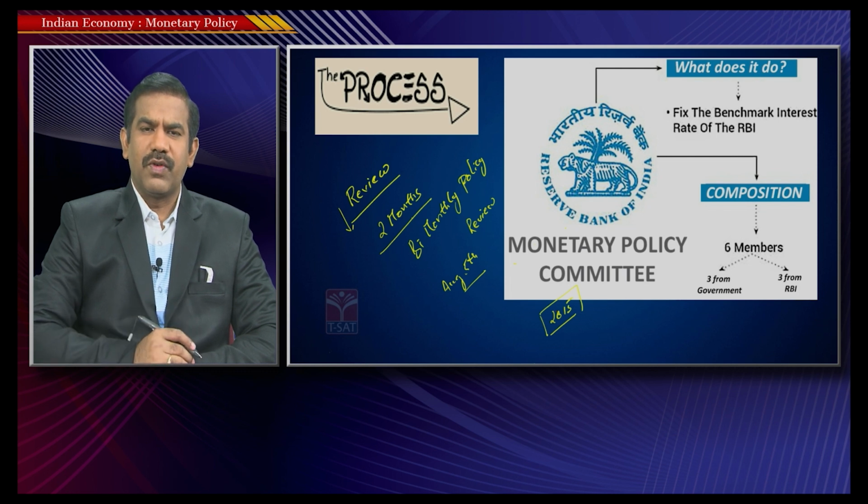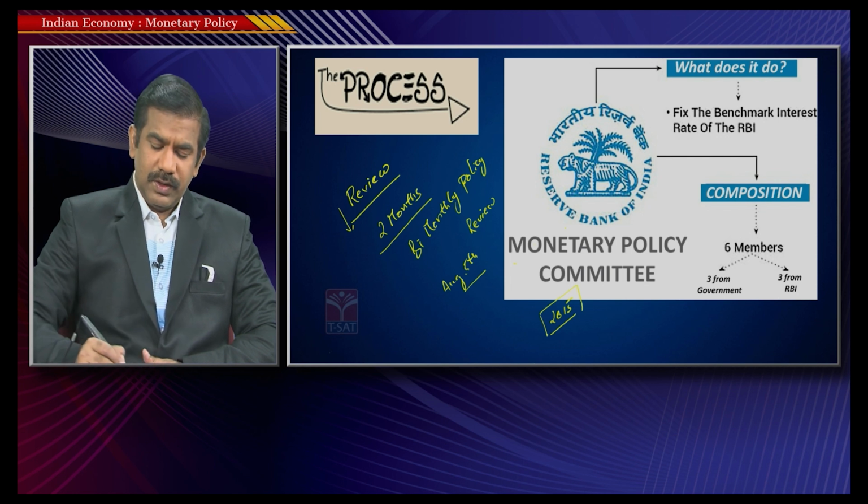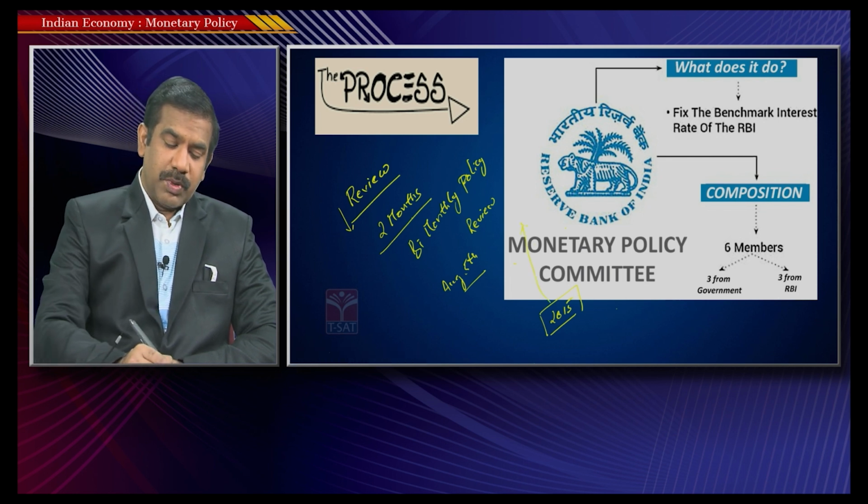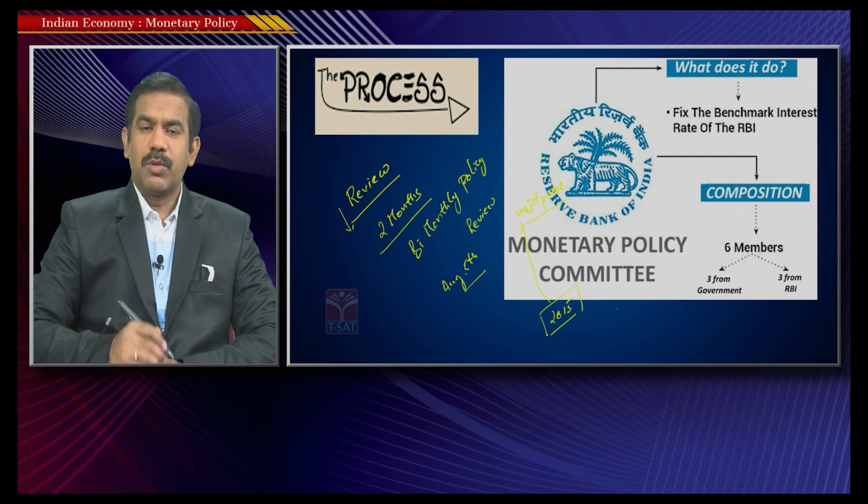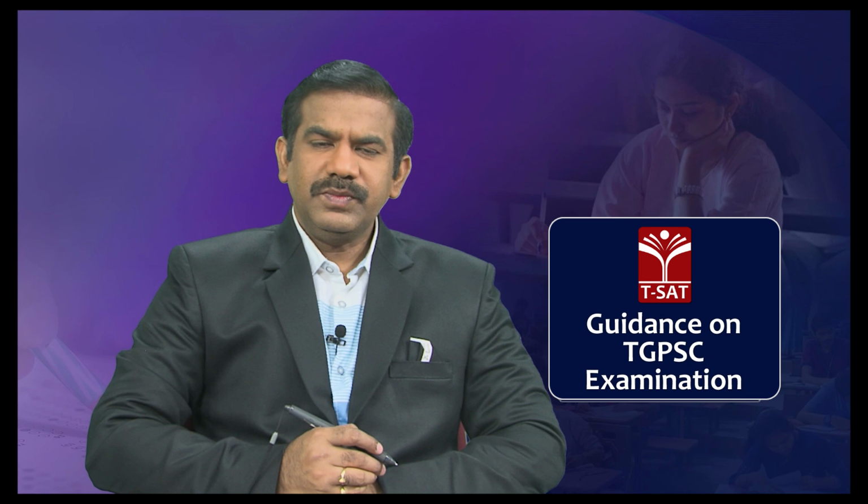As of now, until 2015 in India, this decision of changing the policy rates used to be completely within the control of the RBI governor. But since 2015 in India, we happen to have a small change, in fact since the time Mr. Urjit Patel became the RBI governor, in the way the policy is formulated, implemented and reviewed. So as of now, the monetary policy decisions are made by a 6-member committee. It's somewhere around 2016.